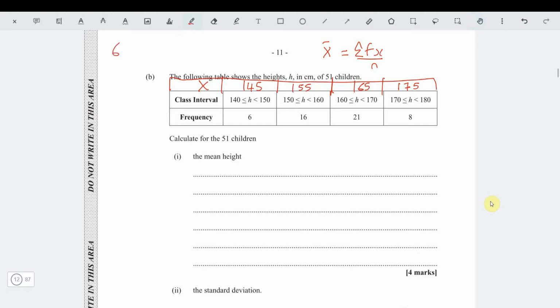Because remember, 6 feet is 182.8 centimeters. So no student is above that? That's crazy. So now it wants the mean height.